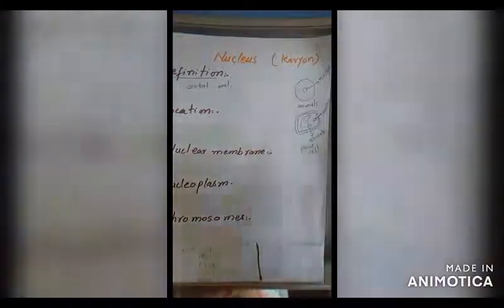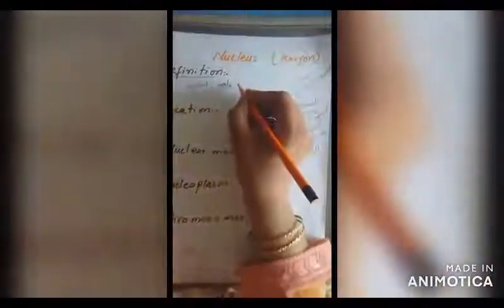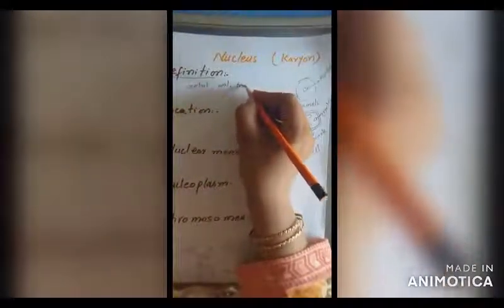What is the function of nucleus? Nucleus controls all the activities of the cell. All the activities of cell like ingestion and digestion, excretion, all other activities performed by cells are controlled by the nucleus. Students, therefore we also call nucleus the brain of the cell.